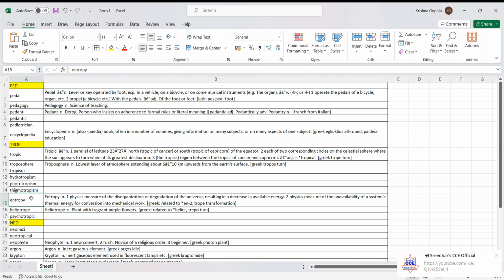Even caffeine or nicotine are also called psychotropic because they turn the mind. They have an impact on the mind. Even aspirin and anesthetics can be considered as psychotropic drugs. These are painkillers, right? These are also called psychotropic because they have their impact on the psyche, which is the mind.